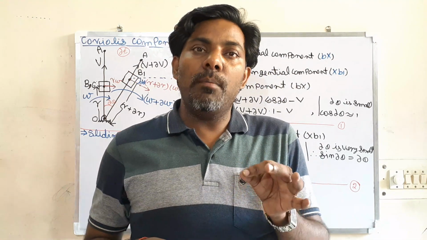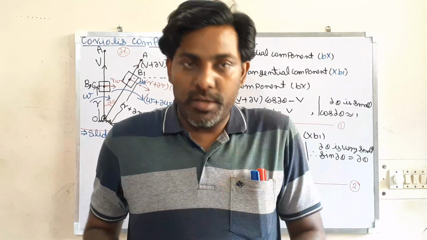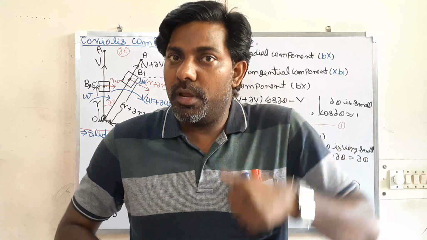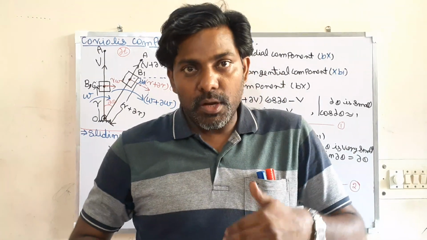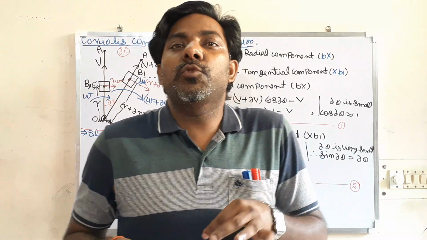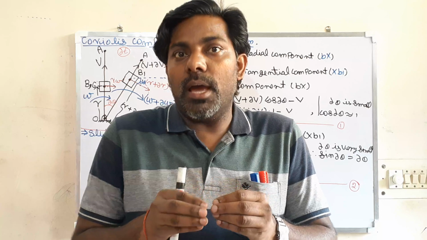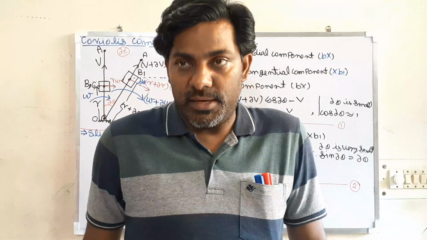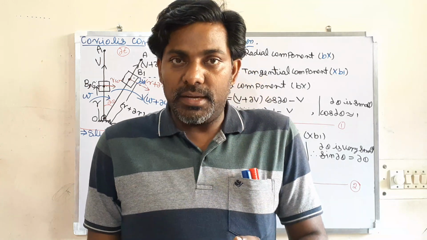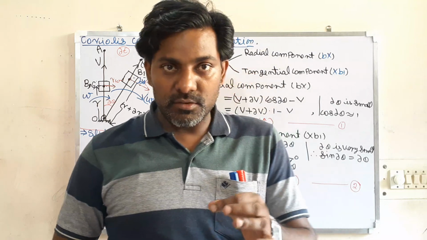When a body is sliding over a rotating body, then that body is subjected to one more kind of acceleration, other than the radial acceleration and the tangential acceleration, which is along the tangent. That is known as the Coriolis acceleration.